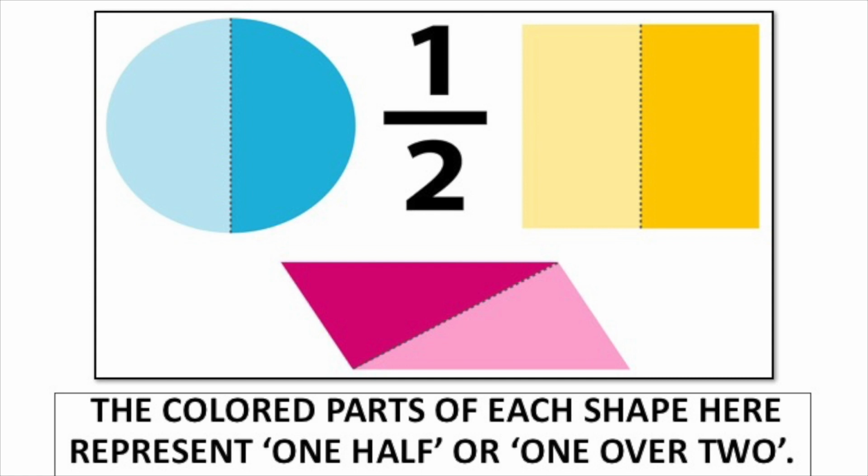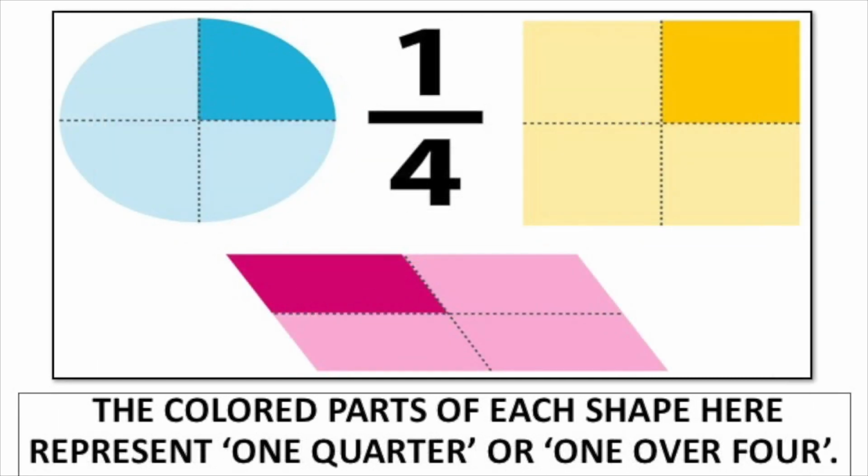But then, if we cut the shapes up a little bit more, the coloured parts of each shape here represent 1/4, or 1 over 4. They're not halves anymore, there's more shapes. When we cut a half into a half, we get quarters.